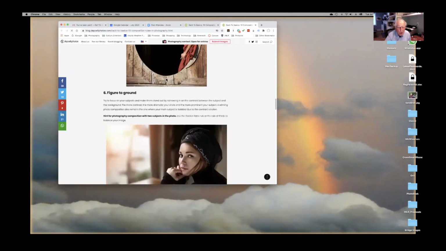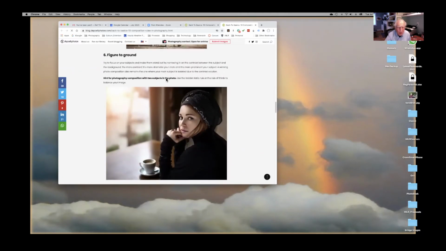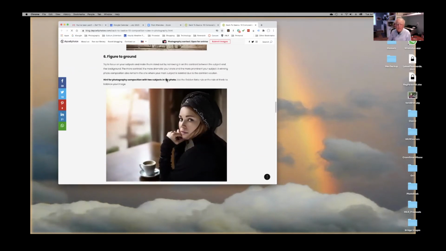And this is called sometimes figure to ground, but this is the most popular element these days in the taking of photographs. And it's this area right here that they've improved the smartphone cameras the most. And what you're doing is you're getting your subject matter and you're getting in close and you're throwing the background out of focus.